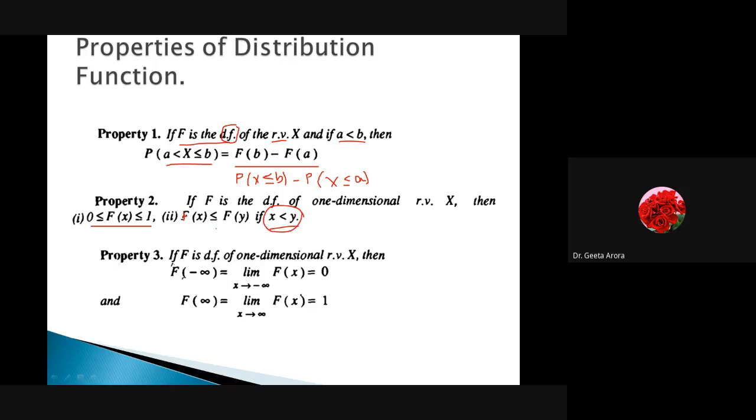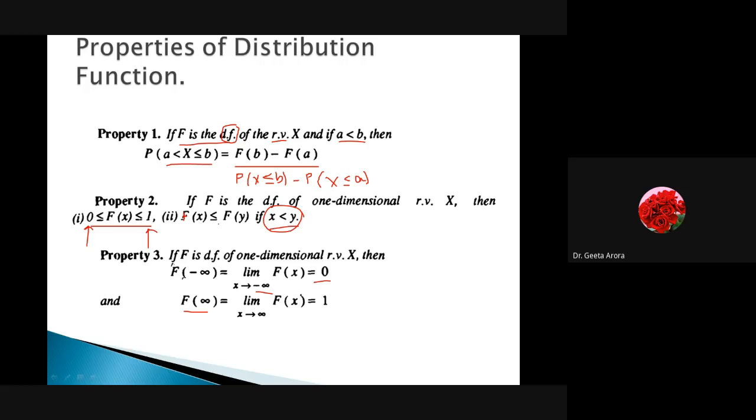Correct? Another property: if F is a distribution function of a one-dimensional random variable X, then F of minus infinity is 0, because this is the minimum value. Similarly, if I take the distribution function at infinity, it will take the maximum value, which is 1. Okay? So you have to just learn these definitions. Either they can be asked in an MCQ, or they will appear as a part of some examples, where we can use these things.